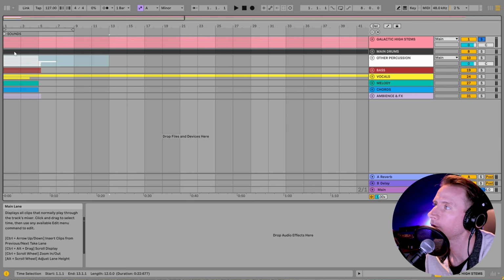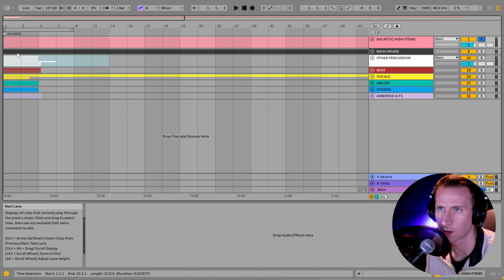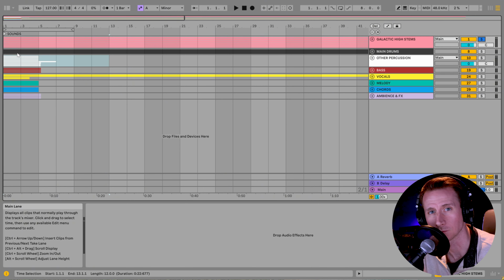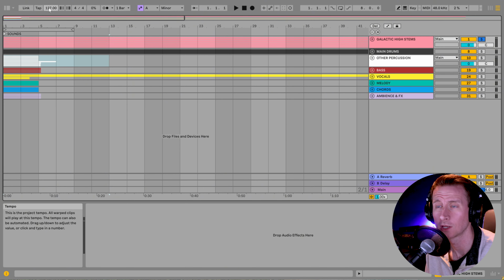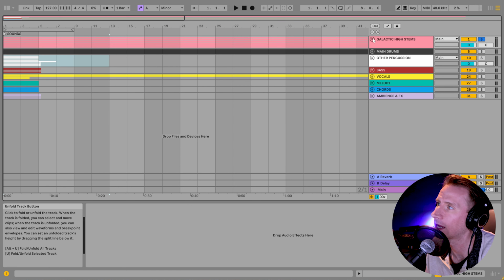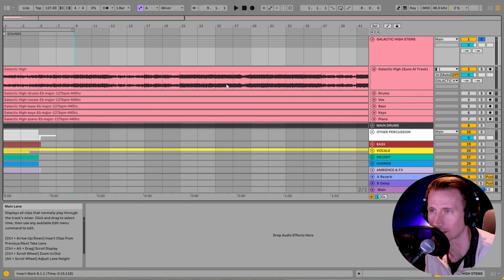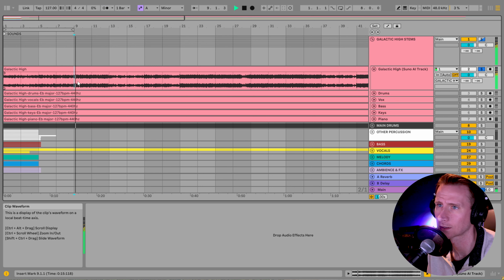All right, guys, so I've loaded up all of our sounds into Ableton here in a nice color-coded format for us. I've also converted some stuff to our BPM of 127, which is the BPM that Suno AI generated that original Galactic High track. This is what it was sounding like.